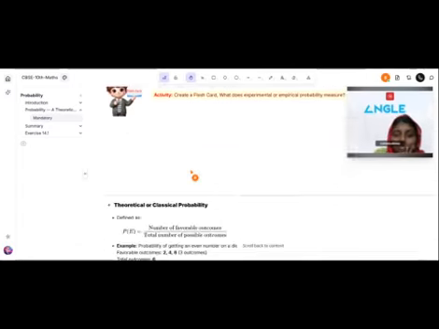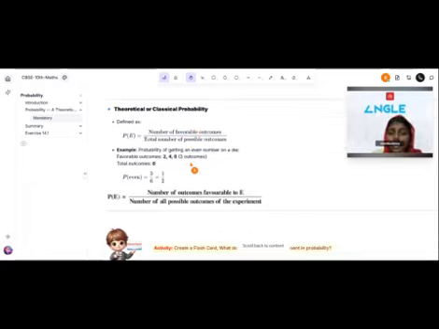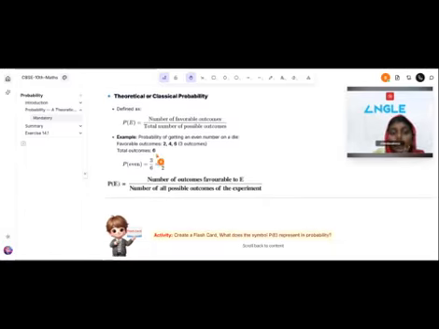In another case, we can calculate simply using theoretical probability or classical probability. It is defined as the number of favorable outcomes divided by the total number of possible outcomes. What are favorable outcomes? What we need in our experiment, that is the favorable outcomes. Example: the probability of getting an even number on a die. Favorable outcomes are 2, 4, 6.